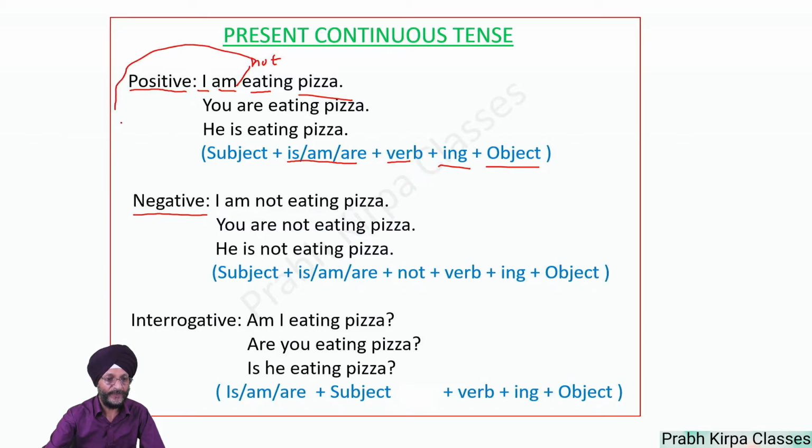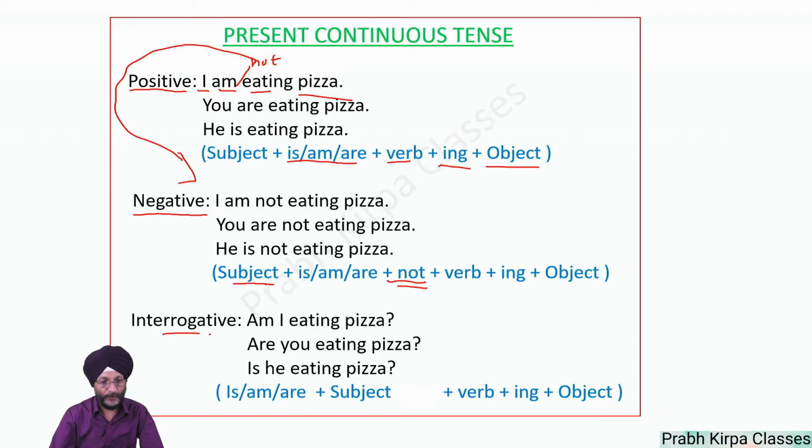And in the negative formation, we just add only not here. In the case of a negative sentence: I am not eating pizza. You are not eating pizza. He is not eating pizza. As you can see, the same formation of the positive sentence remains in the negative, only not has been added between is, am, are and the verb.